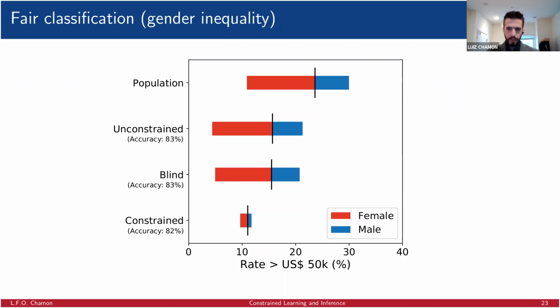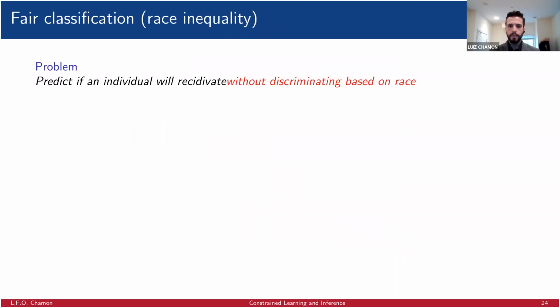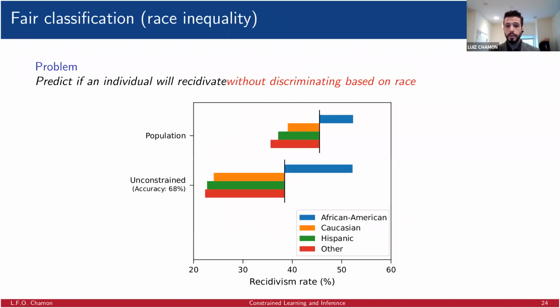Right? The same thing happens, this is not exclusive to the gender problem. If we look at a problem where we are trying to predict if an individual will recidivate based on race, well, the exact same thing happens, because in recidivism, race is the source of biases, right? And we can pose the exact same problem we did for gender and recover a model that actually has essentially, again, the same accuracy, but that is much more fair in terms of the rate at which it predicts recidivism for different races, right?